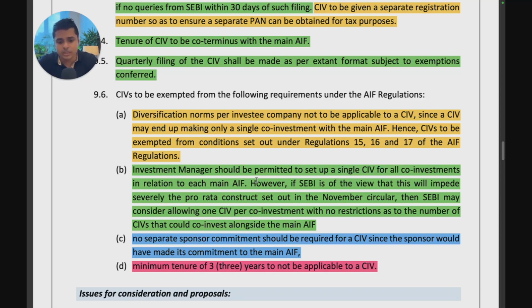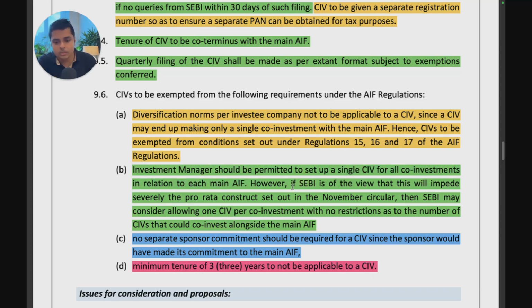I think SEBI's intention is that they want the co-investment vehicle to be analogous to an AIF. So it should work like an AIF, so you can't have separate classes for separate investments. I would think then if you have investors who are doing investments in different investee companies, you would have to launch a separate co-investment vehicle. But if everybody is in the same investee company, or the same investors have agreed to do co-investment in multiple investee companies, then this works. Set up a single co-investment vehicle for all co-investments.